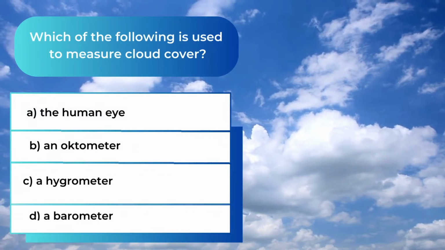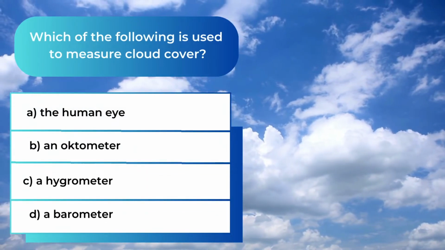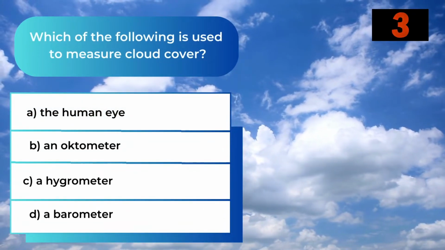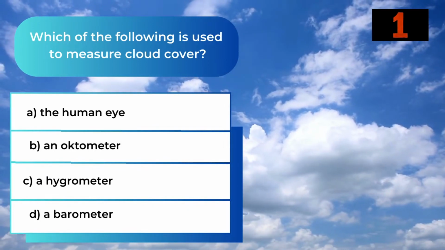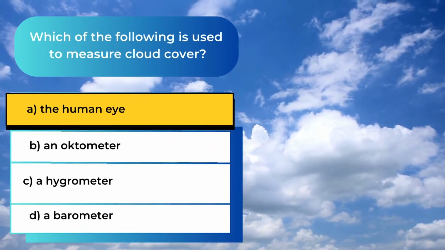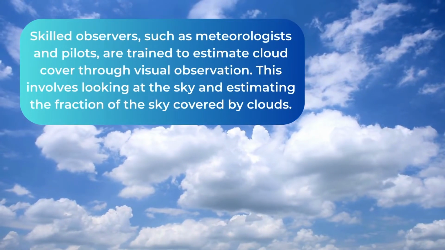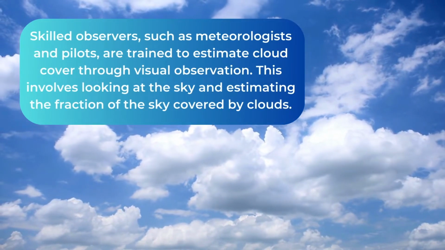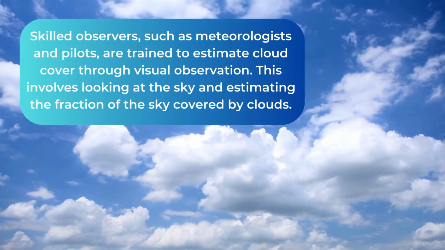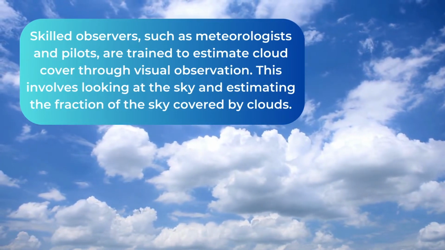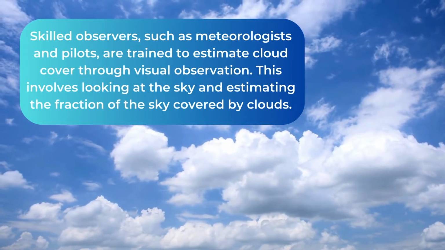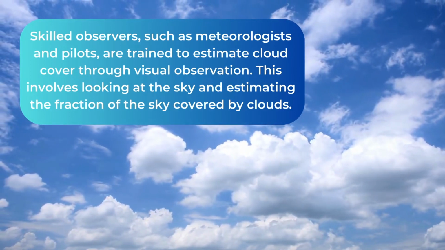Which of the following is used to measure cloud cover? The answer is A. The human eye. Skilled observers, such as meteorologists and pilots, are trained to estimate cloud cover through visual observation. This involves looking at the sky and estimating the fraction of the sky covered by clouds.